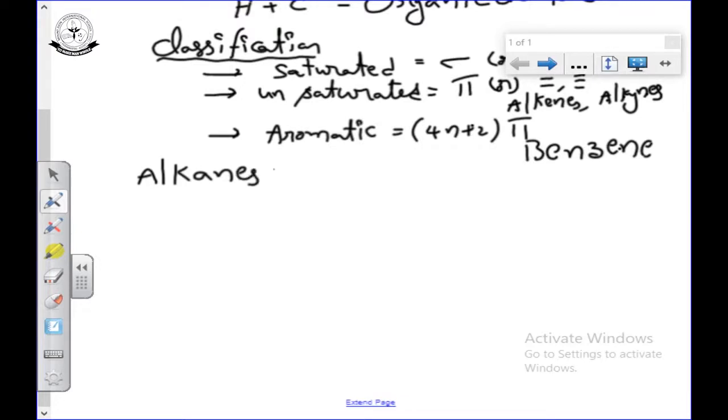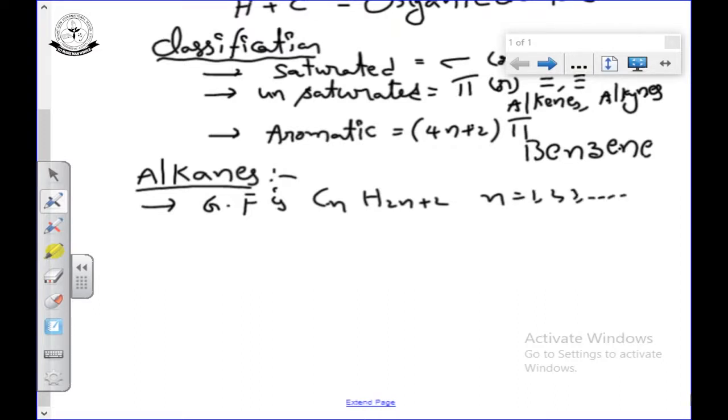So, in alkanes, the general formula we know. Alkanes general formula is CnH2n+2. Here n will start from 1, 2, 3 and so on. If n equals 1, that is methane, n equals 2, ethane, n equals 3, propane, butane, pentane, hexane, etc.